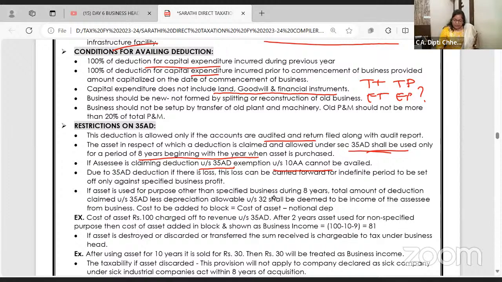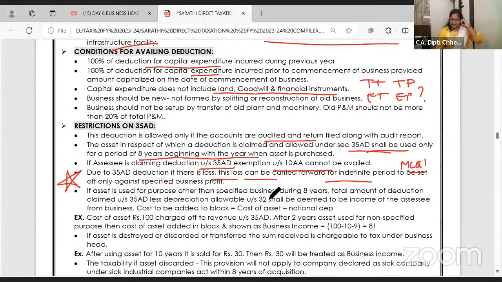Yeah? Due to 35AD, if there is a loss, this loss can be carried forward, very important for MCQ. लिखो. Are you all following? Today we are doing different. I told you yesterday only. Yesterday we were in a different learning mode. आज का class अलग है. Easy है, बहुत easy है.